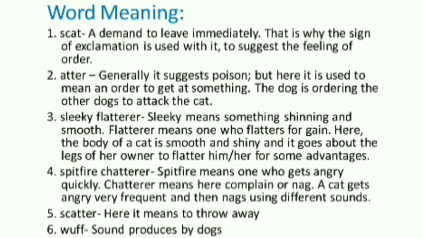Atter is a word which means at her. It also means poison, but in this poem it means at her, or attack her, get her. So atter simply means attack her, go and get her. Here it seems like a dog is there. Let me explain: this is a story about a dog and a cat, and how dogs behave or deal with cats.